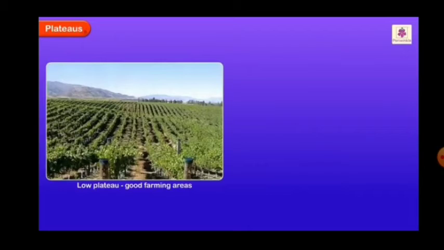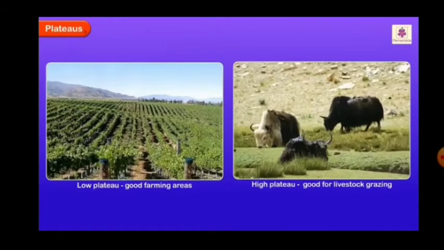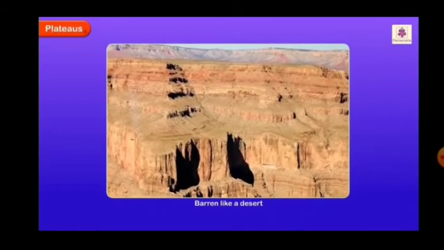Low plateaus are good for farming, and high plateaus are good for livestock grazing, and some are barren like deserts.